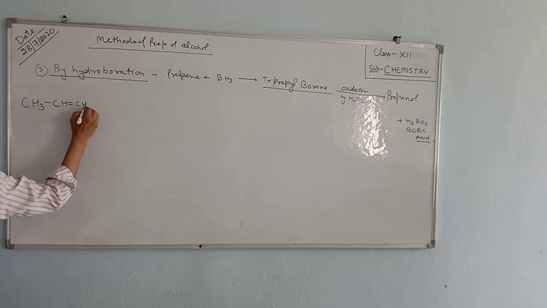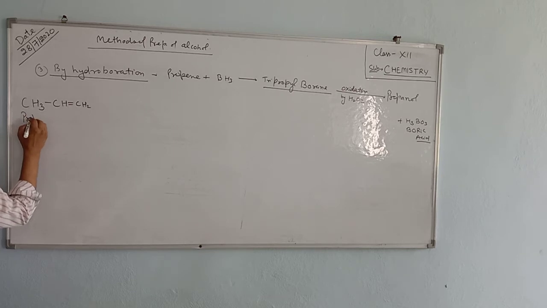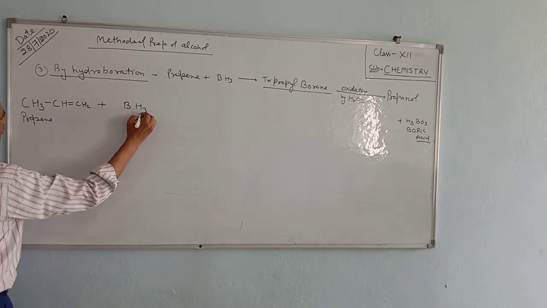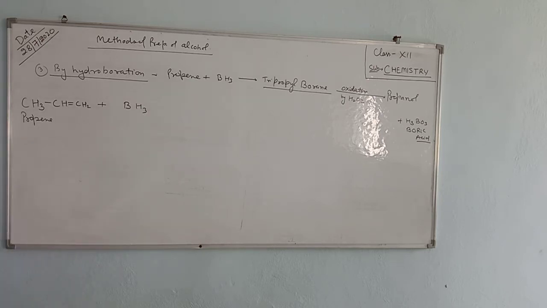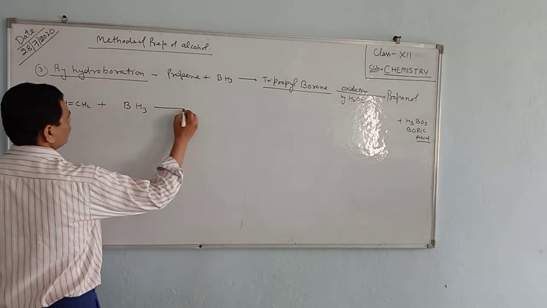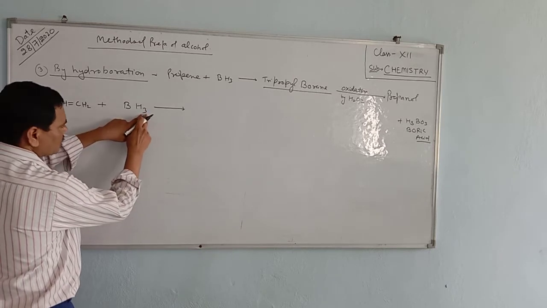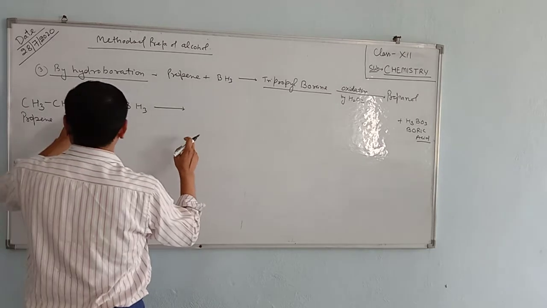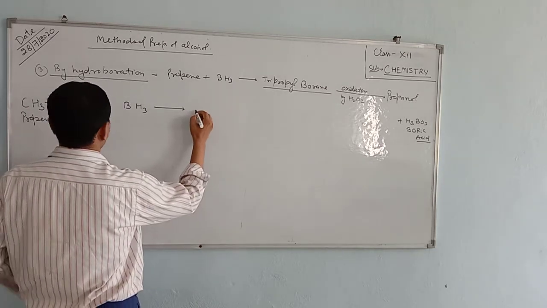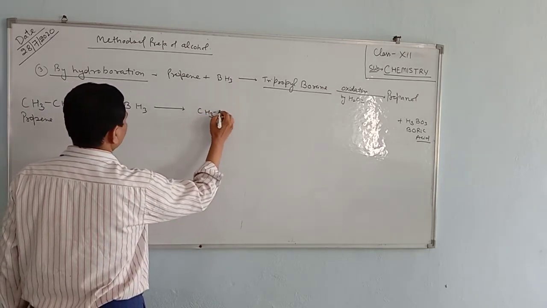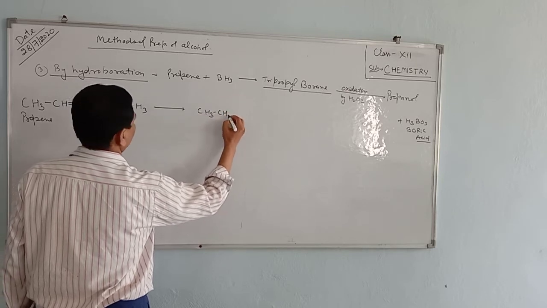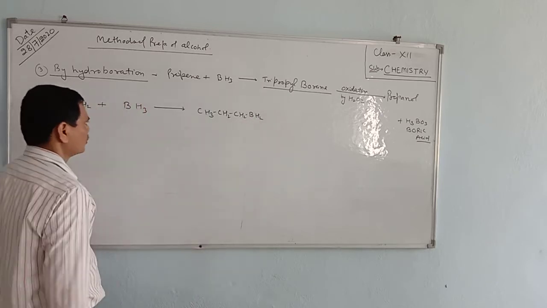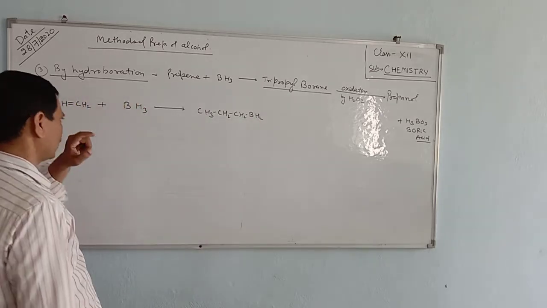The chemical reaction you can write: CH3CH=CH2, this is propene, with BH3, this is borane. Now what will happen? One hydrogen atom of this borane is bonded here. We get CH3CH2CH2BH2, the hydrogen atom bonded here.